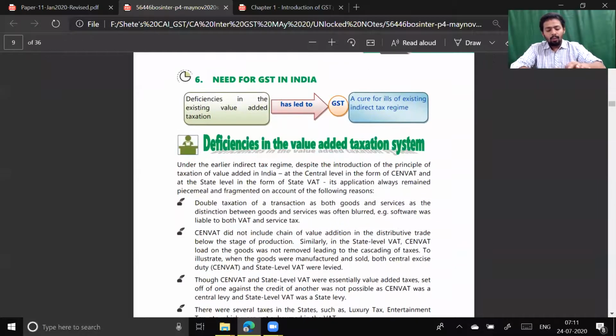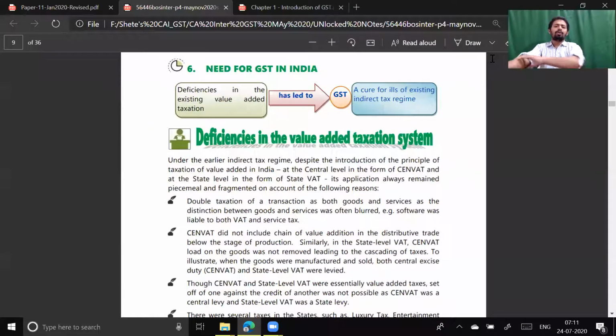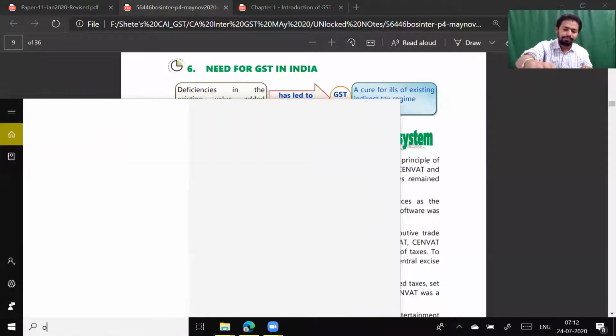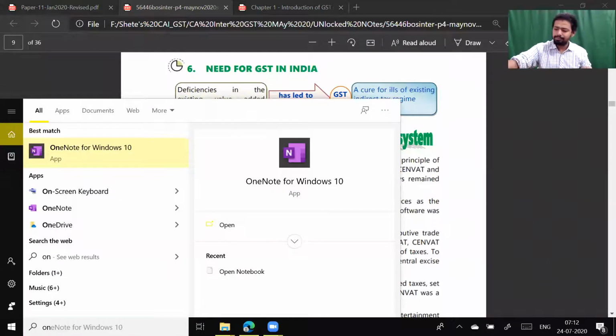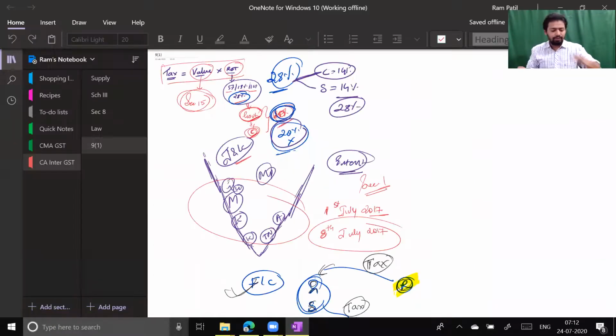Next, why do we need GST in India? Obviously, because the earlier system was not sufficient. The earlier system had a lot of deficiencies. It was not enough to cover all the aspects. And what used to happen if you are just supplying goods in the earlier system, before 2017? Please try to understand.